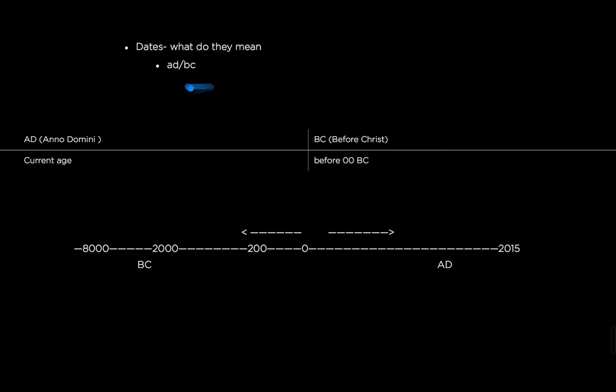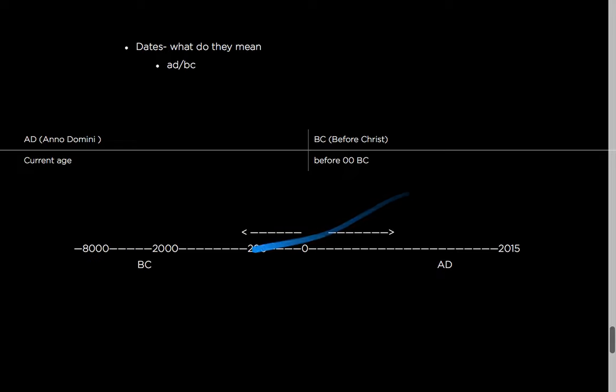The next topic is dates. What do they mean? AD and BC are two terms to signify the dates. Let's take this example and put up the marker of 0. So let's say this is year 0. Anything which is positive to 0, that is the current era, is AD. This is Anno Domini. So officially we are living in 2015 AD.